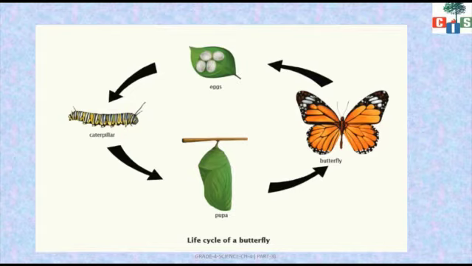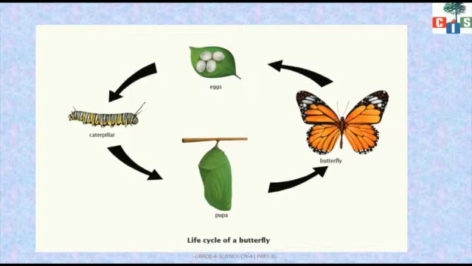That process is known as moulting, and then it will convert into a pupa, and this pupa will then convert into the butterfly again. So this process will go on. Butterfly will lay eggs, it will convert into caterpillar, caterpillar will convert into pupa, and then into a butterfly. So this whole cycle will continue.